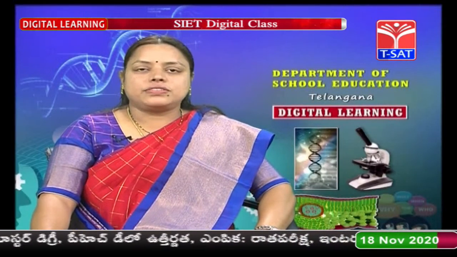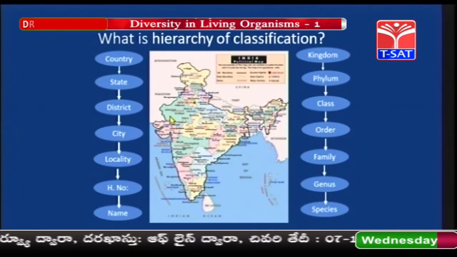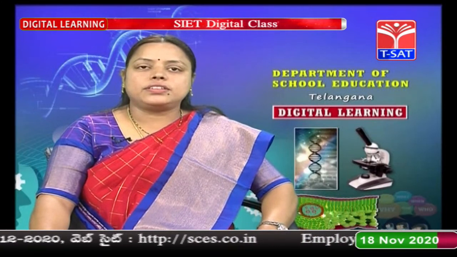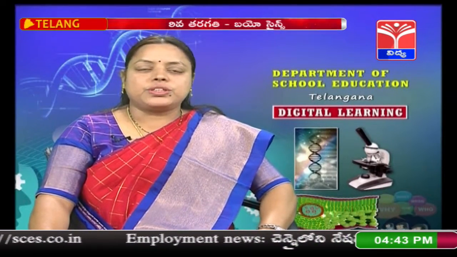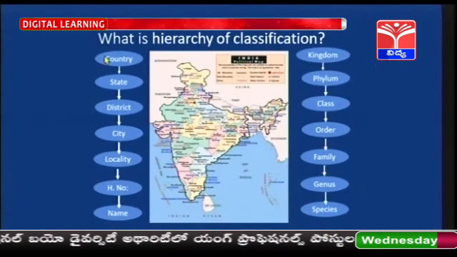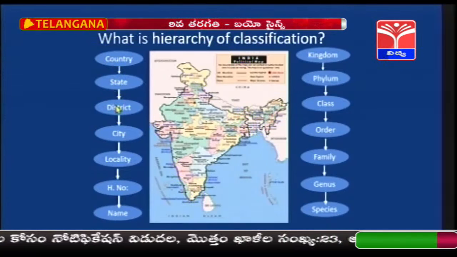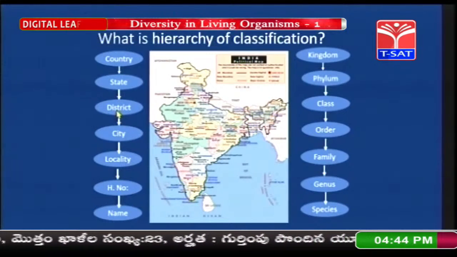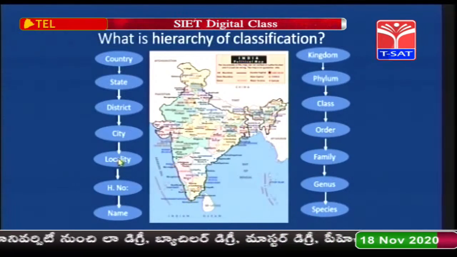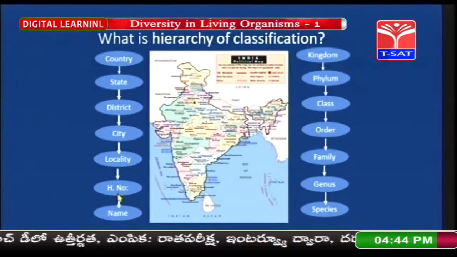What is the hierarchy of classification? Children, these days we are all going for online shopping, and when you order your product, will the product come directly to you? No, you have to mention your address over there. Just like you can see in this flowchart, you mention the name of your country, the state where you live, and the district, because our state consists of various districts. And in the district, you mention the city. In the city, you mention the locality. And in the locality, you mention the house number, because in a locality there are many houses. So, we mention the house number.